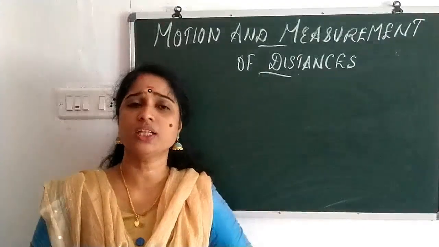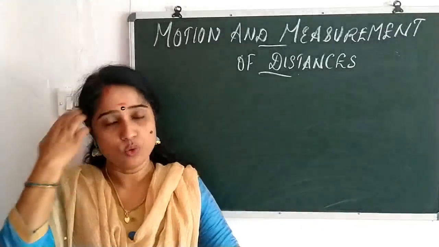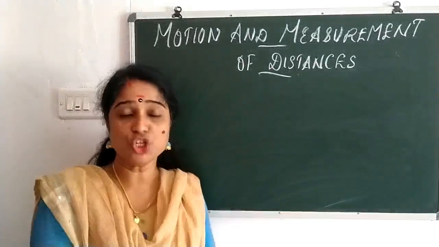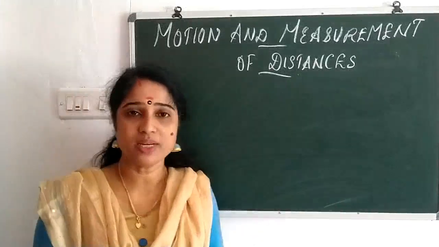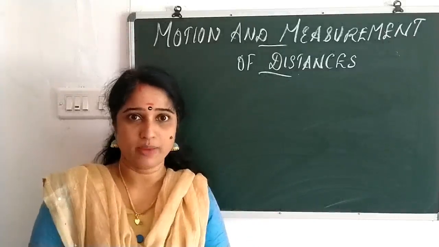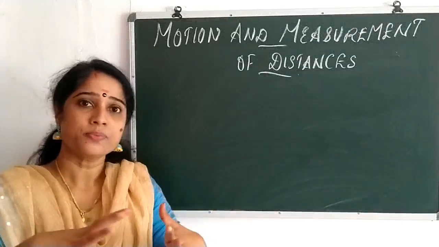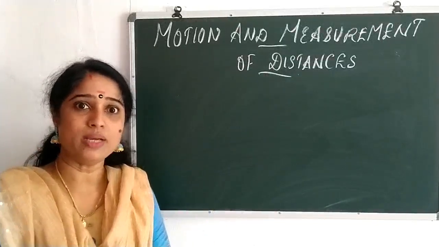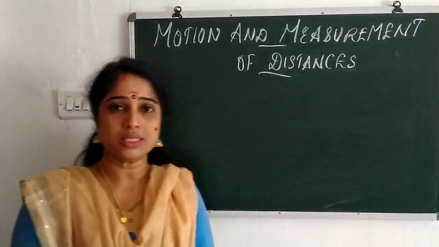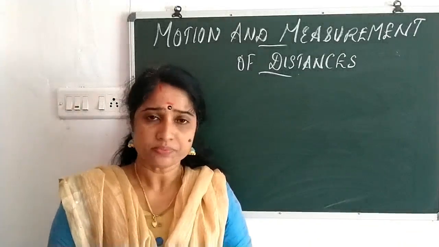You know, for stitching the cloth, the tailor used to come and take our measurement, and for construction of the windows and the doors, measurement needs to be taken. For everything, measurement is very important. That is the measurement of distances. Definitely, you know what distance is? You have to measure by kilometers, then meters, etc. Clear? Yes. So in this chapter, we are going to study about it.